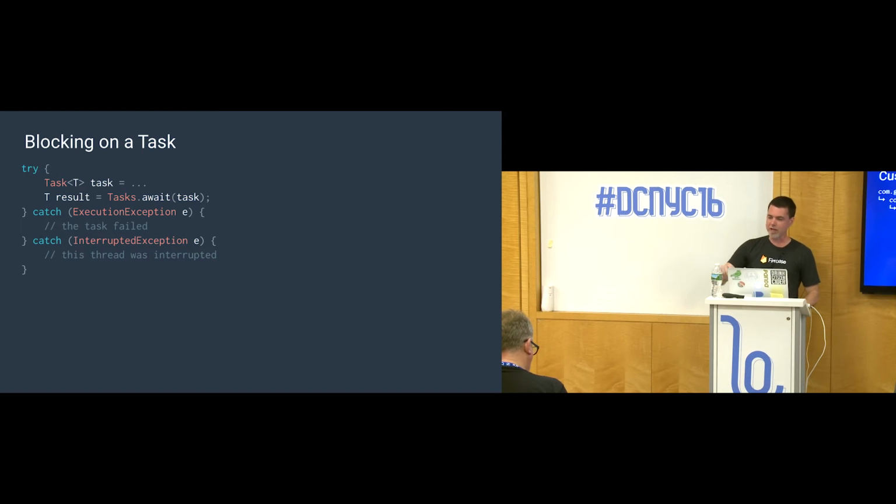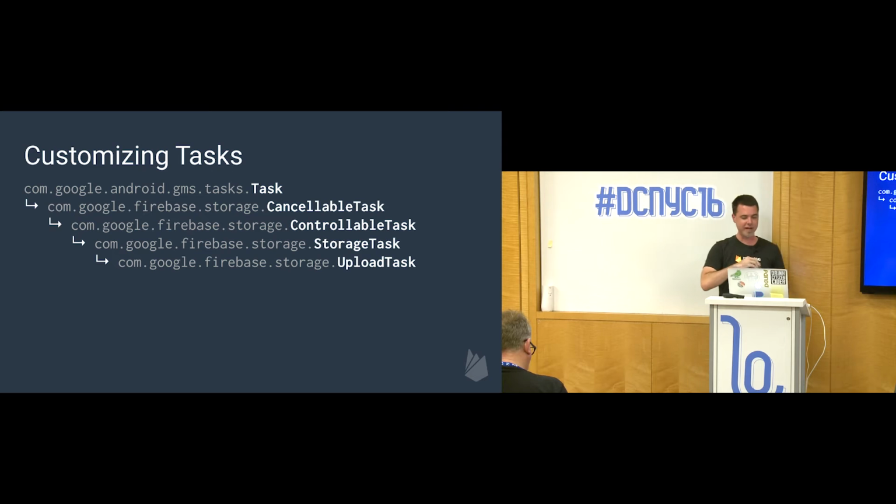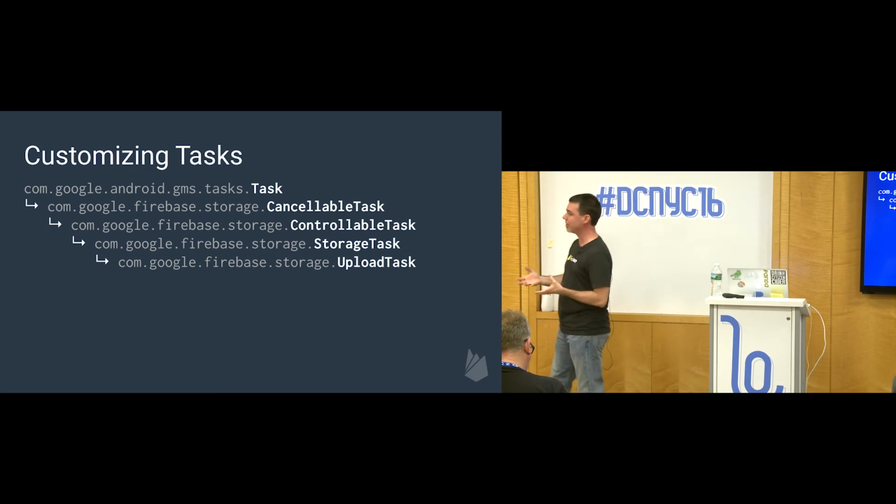Okay, so now you can customize tasks, and this is kind of an advanced thing. But we use this in Firebase Storage to give a task other powers, other abilities.